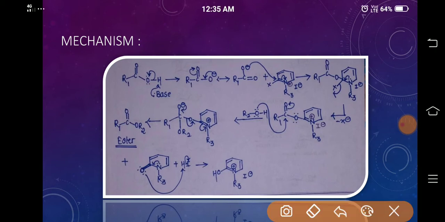As there is an acid as well as a base in the reaction medium, the base will abstract the acidic proton, leading to the formation of a carboxylate ion. This carboxylate ion undergoes nucleophilic substitution with the Mukaiyama reagent, as we have studied in the Mitsunobu reaction.